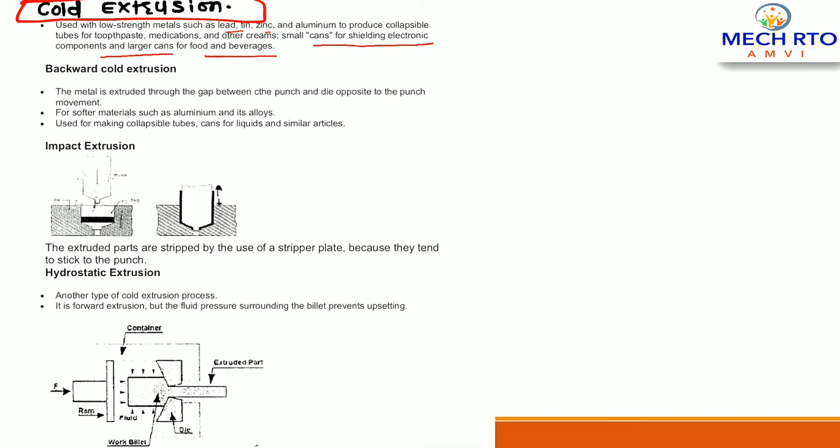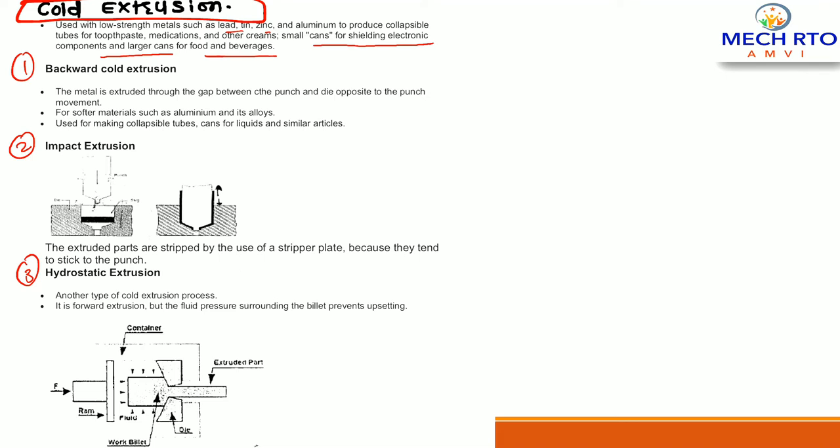Cold extrusion is again classified into backward cold extrusion, impact extrusion and hydrostatic extrusion. Why am I doing this classification? Because in 2017 the question was asked on direct extrusion, so this time maybe they will ask about hydrostatic extrusion or impact extrusion.